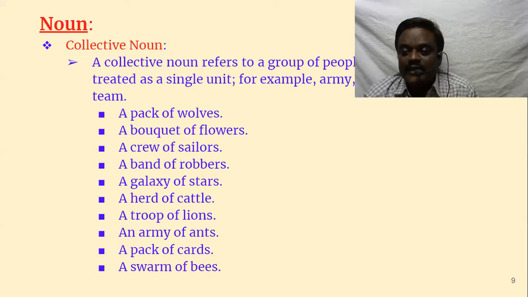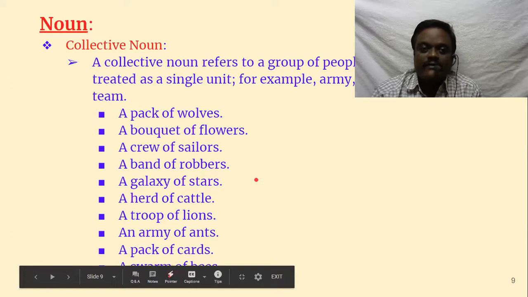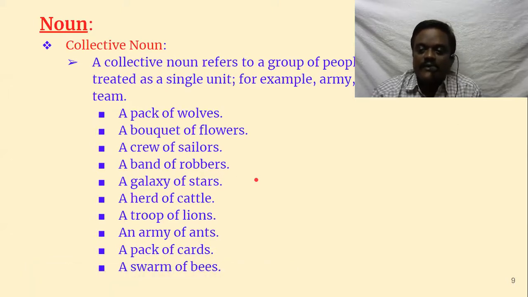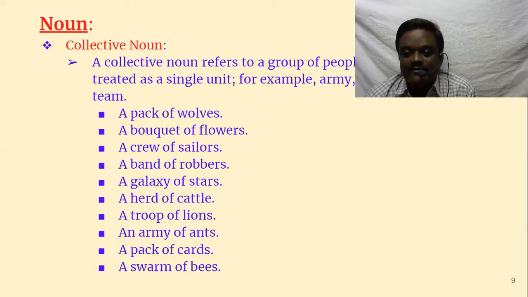And a fleet again means there should be a group. Group, bunch, team. Here I have some examples. There are so many, thousands of collective nouns. You can collect them, it's fun. If you go to Google, there are thousands of collective nouns, and very funny as well. We sometimes wonder why this is called a school of fish. If a group of fish are there, we call it a school of fish. It's very interesting. Why is it called school?